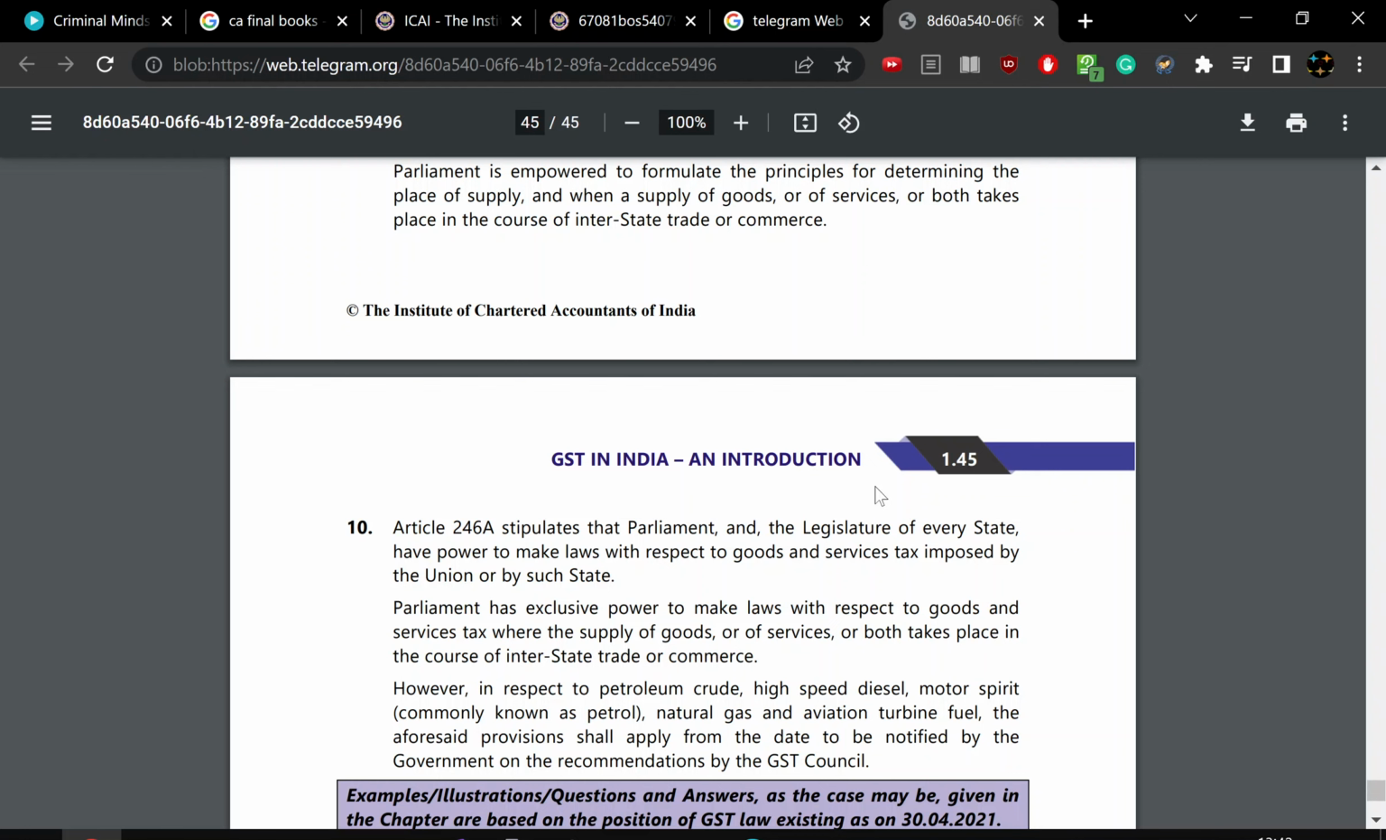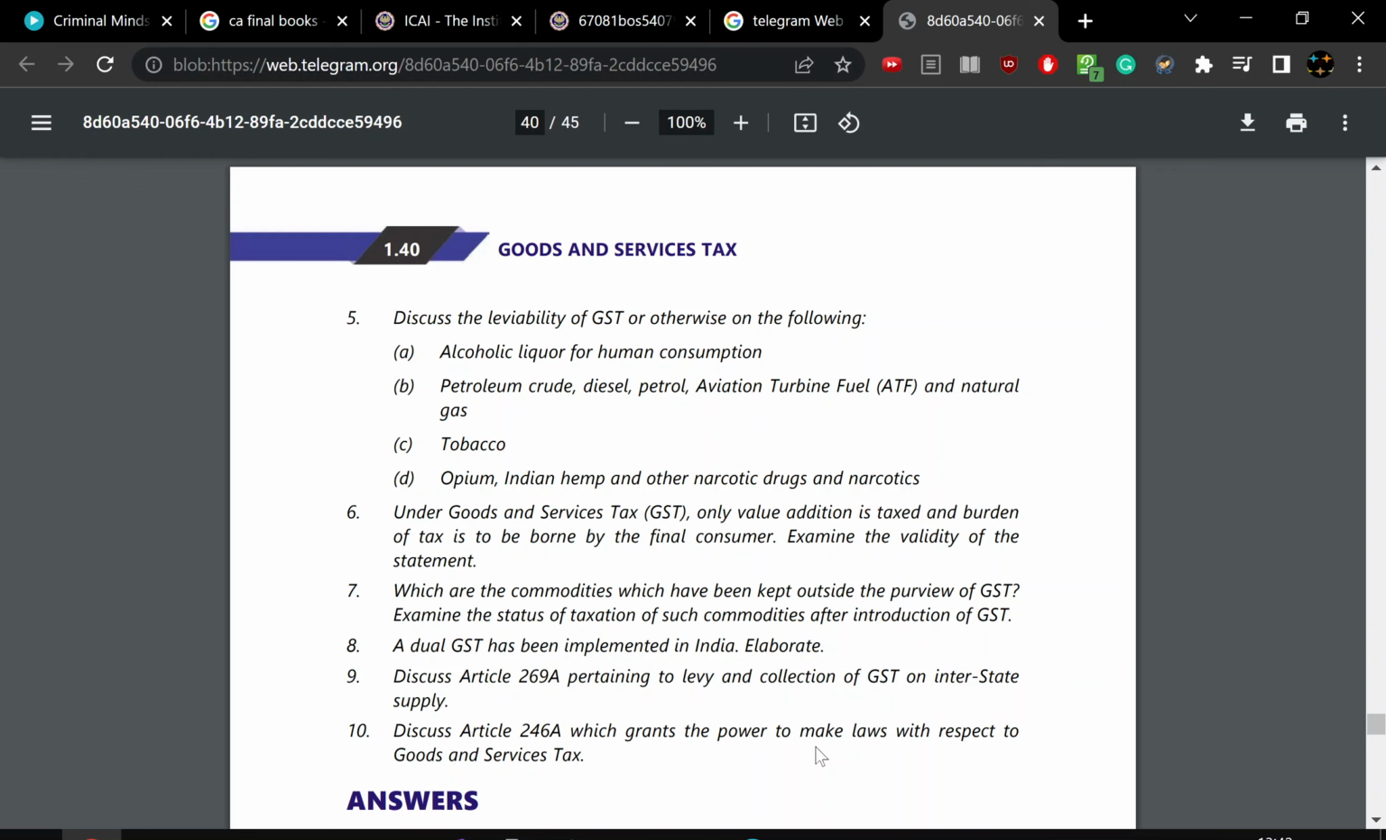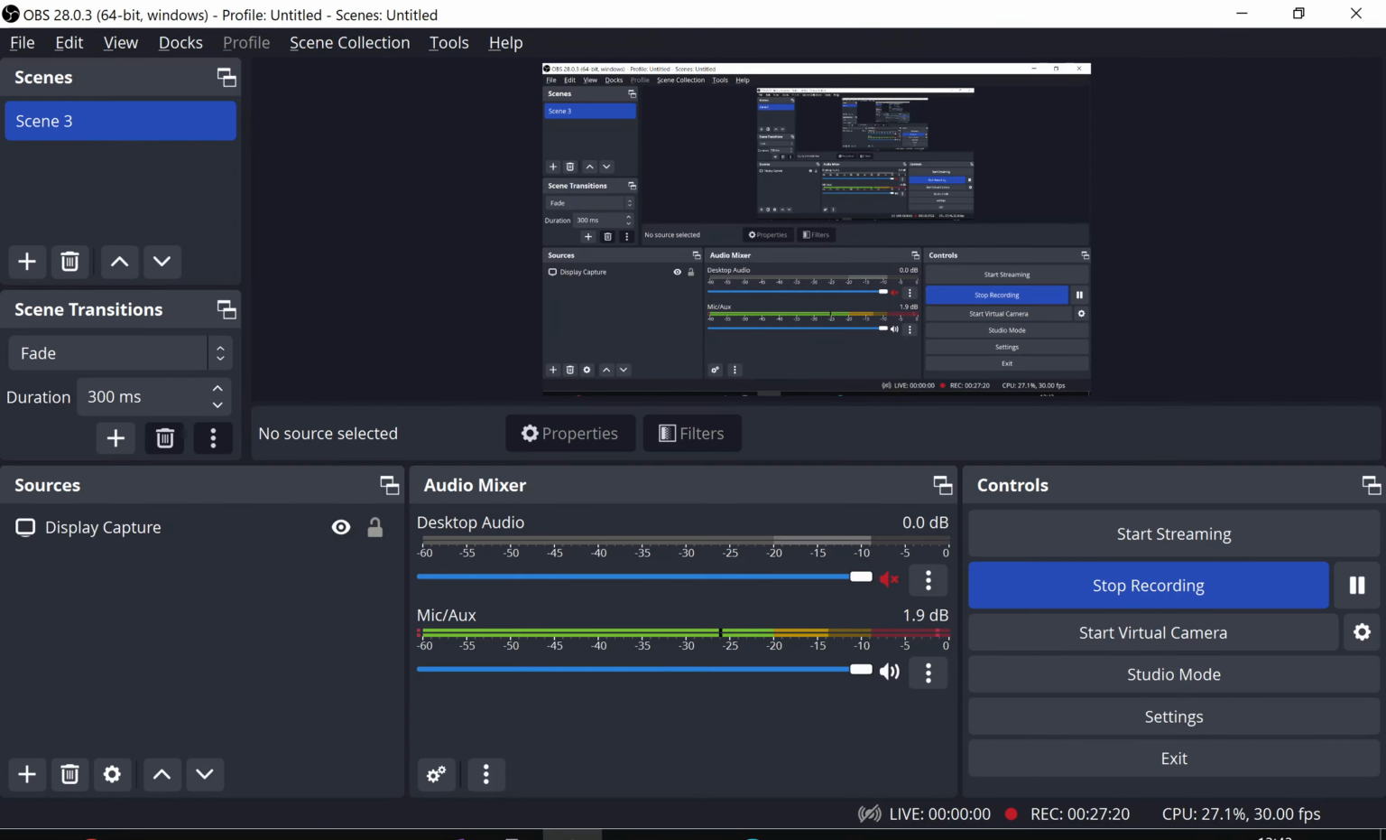This is Article 246A. So Article 246A grants power to make laws with respect to GST, as we spoke of crude oil, petroleum, high-speed diesel, aviation fuel, and alcohol. All these things have been given the power of law with respect to GST. That's it. Bye bye.